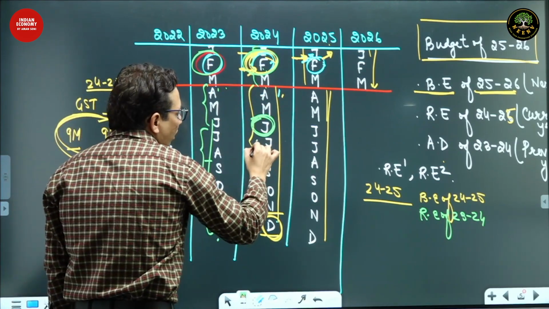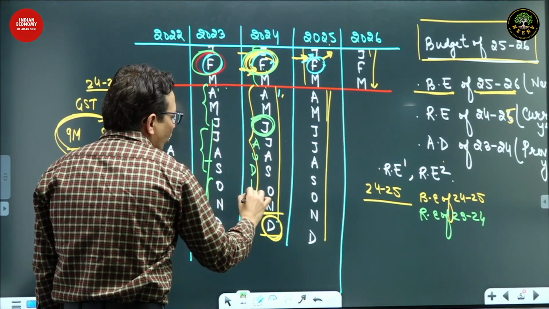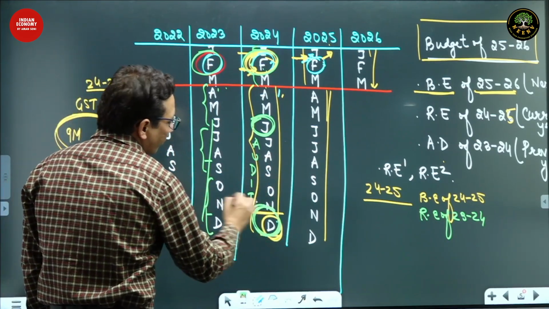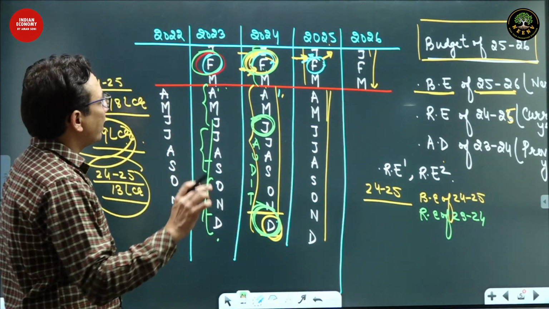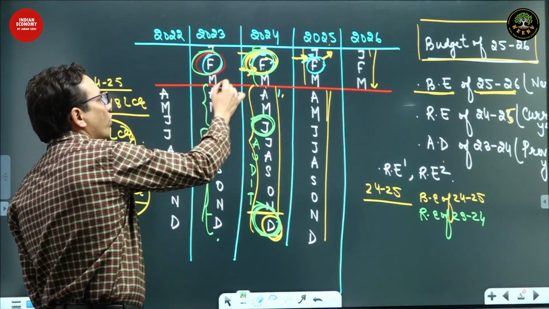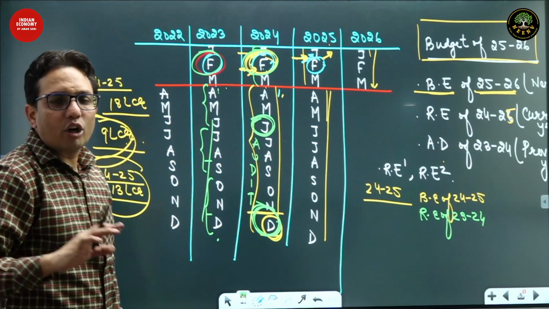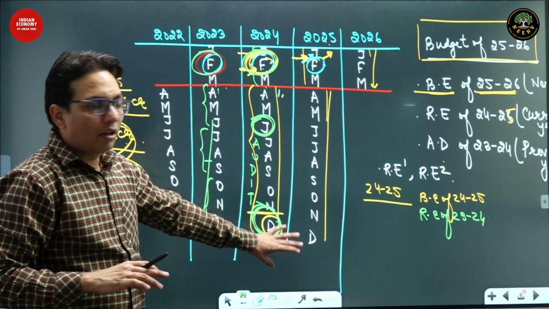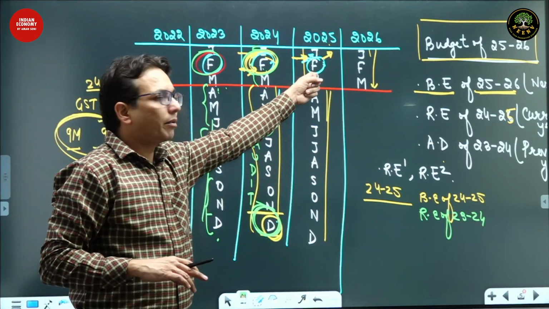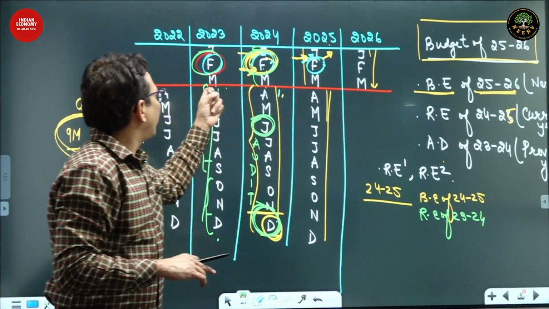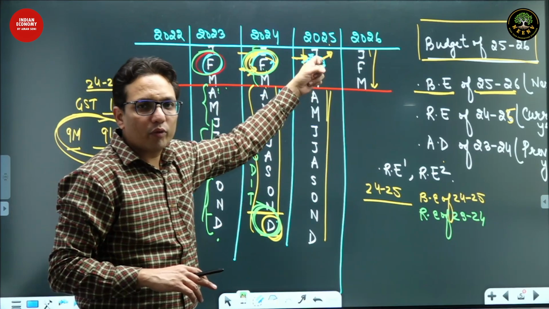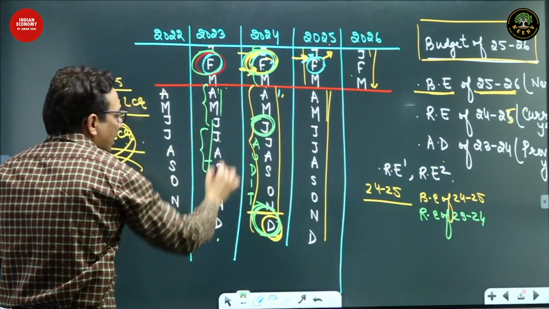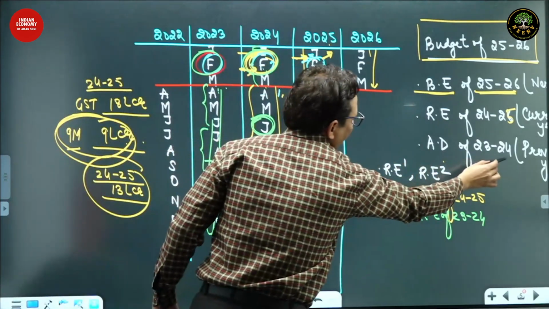And then this whole data is put to audit. By the month of November, December, we have the actual, accurate data of 23-24. The government doesn't present this data in the month of November or December. When the government presents its budget here in the month of Feb, this data of 23-24 is also presented along with it. So, the budget of 25-26 would also consist of actual data of 23-24.